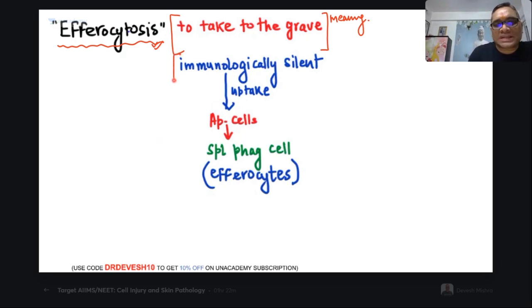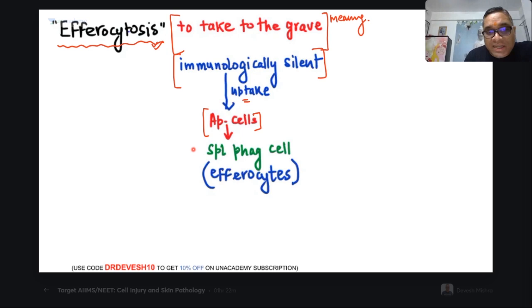It's an immunologically silent phenomenon. That means there will be no immunological reaction. That is the meaning: there will be no immunological reaction. So in this immunologically silent way, they are going to take up the apoptotic cell. So it is an immunologically silent uptake of the apoptotic cell by whom?